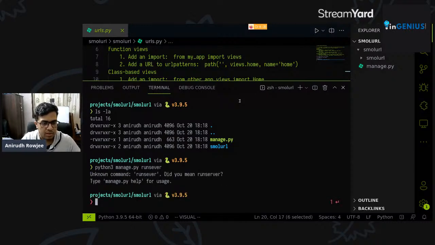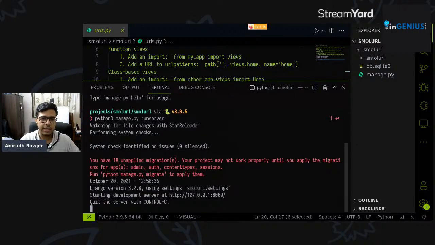It says unknown command runserver, spelling mistake. So python3 manage.py runserver. I've got it right this time. So let's hit enter. All right.